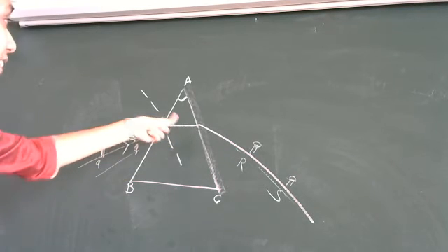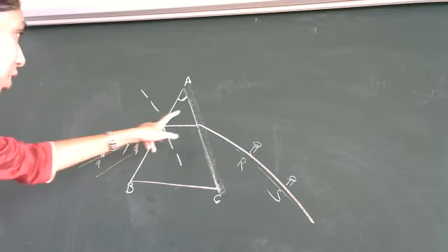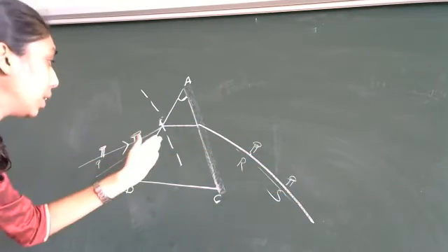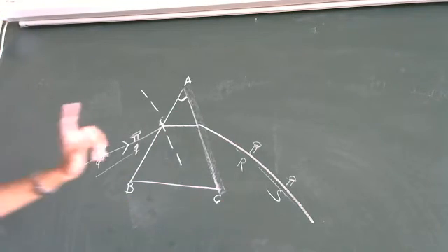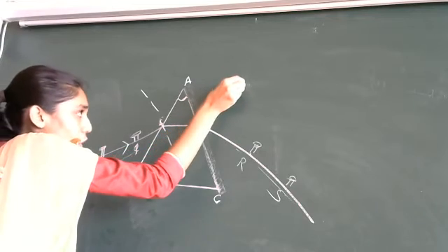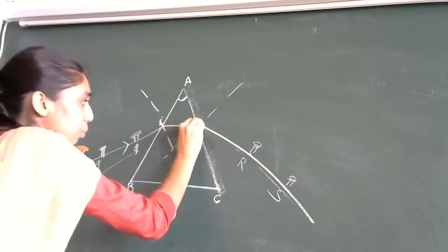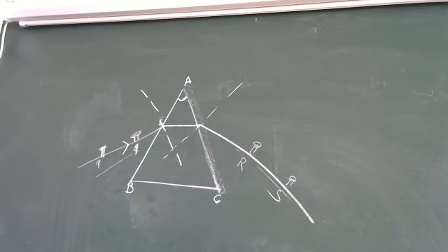Okay, here also it has taken place. Why? Because here it had entered, now here it is coming out. How it is coming out? From the prism to the air medium. So it has been moved from one medium to other medium. But here it is being moved from denser medium to rarer medium. So for that, let me draw one normal. Okay, so this is the normal for this point. Correct? So it has moved out.